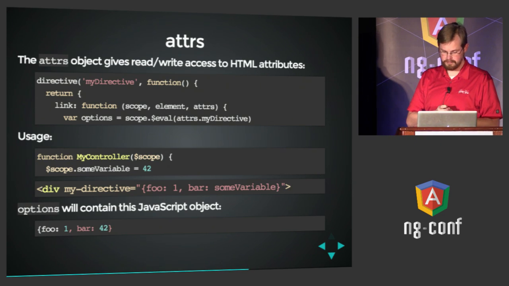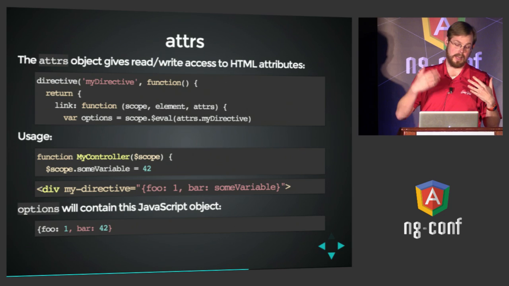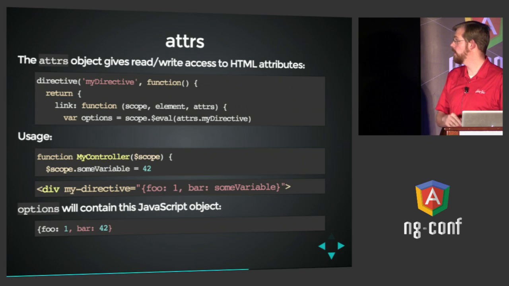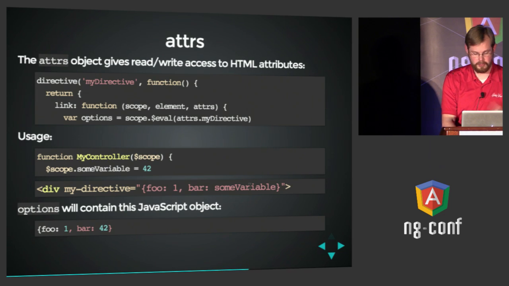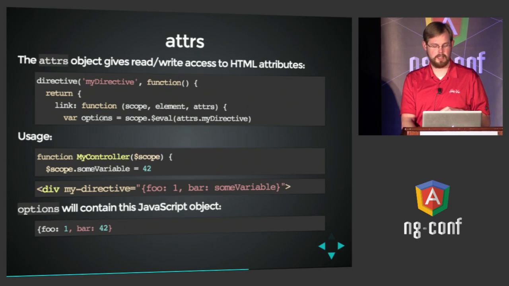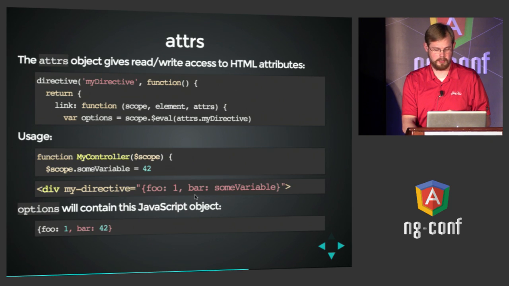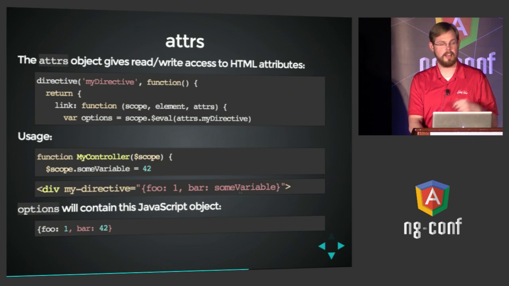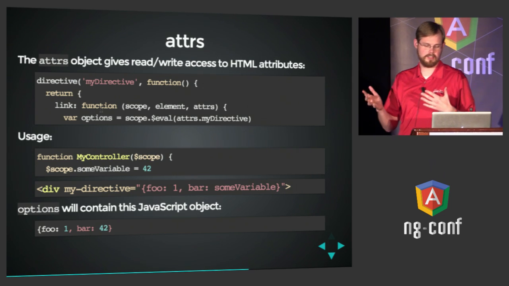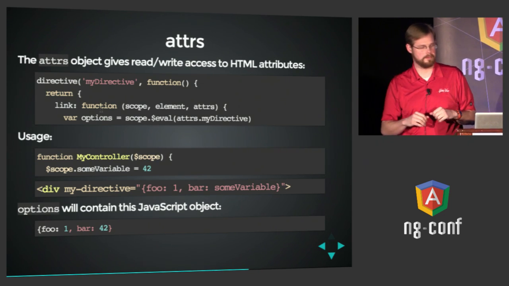We've got a controller, and I want to create a my directive instance and pass it in some data. The way I do that in this case is I've got this expression. I've actually put a JSON object literal, well, a JavaScript object literal into my directive's attribute. And then the directive itself can pull that value out using this attrs.myDirective and then evaluate it using the scope. So what this options object will end up being is this actual JavaScript object with some variable evaluated at the time that the link function ran from the enclosing scope. Now the directive itself doesn't know anything about some variable. That was passed in by the caller.